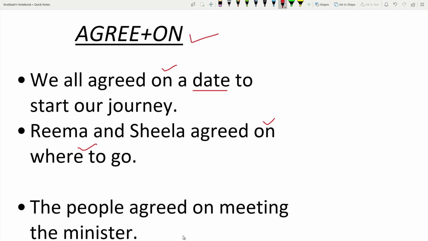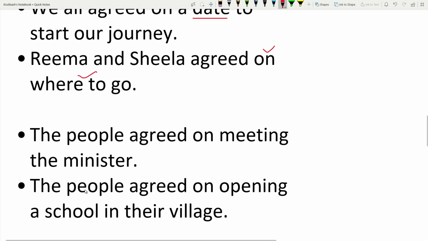The people agreed on meeting the minister. Agreed on meeting the minister. So doing something. If the object is doing something, there we use the preposition on after agree. The people agreed on opening a school in their village. The same thing here. Doing something, we use agreed on.